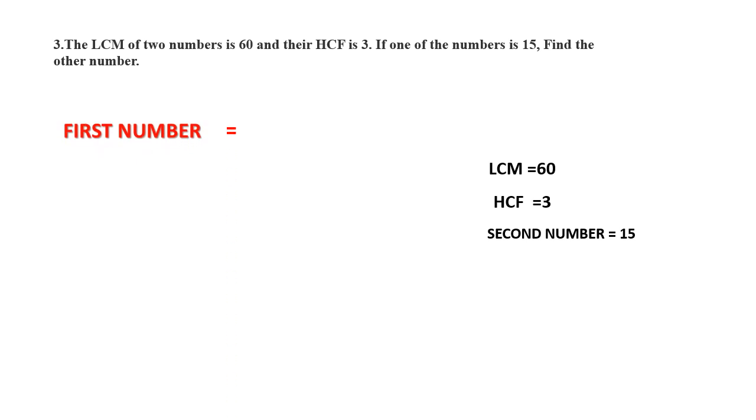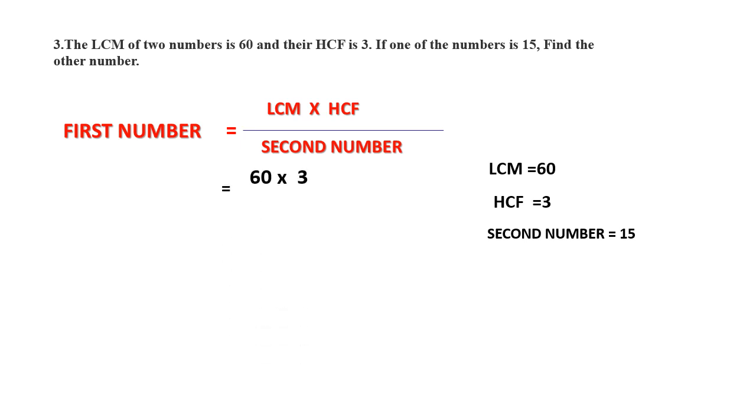First number is equal to LCM into HCF divided by the second number. You can get it very easily. Now we can take 60 into 3, divided by the second number, 15. Now 60 into 3 is 180, divided by 15 is equal to 12. Now you got the answer, 12, by dividing 180 by 15. You got it? It's a very easy question. It's not that difficult, I think.